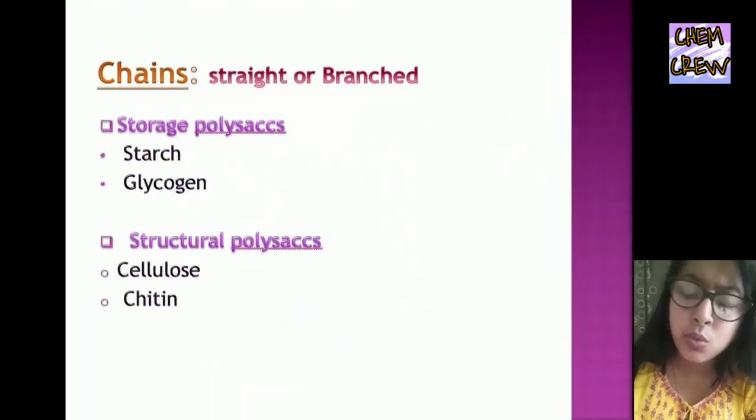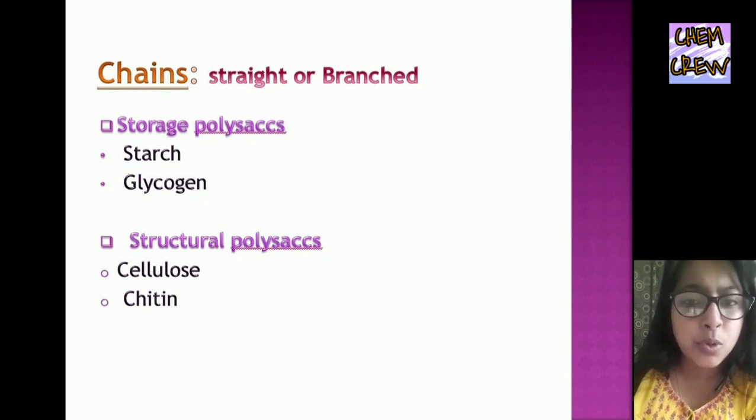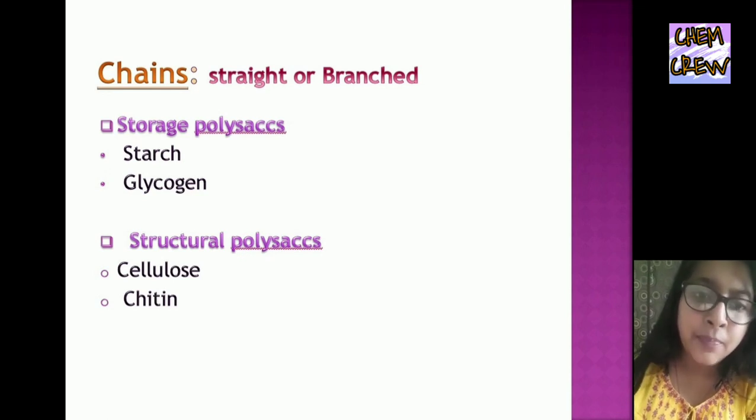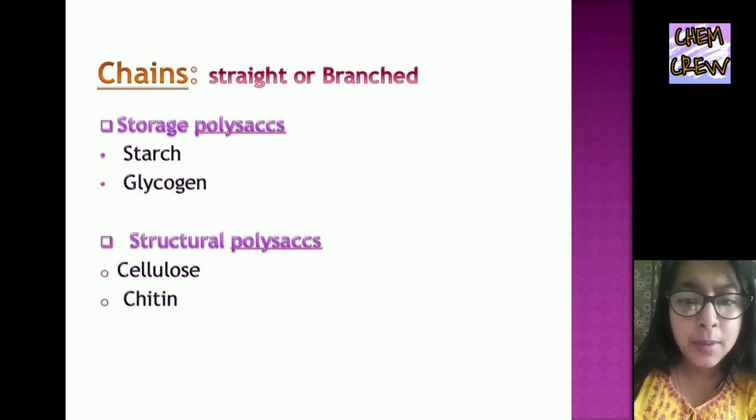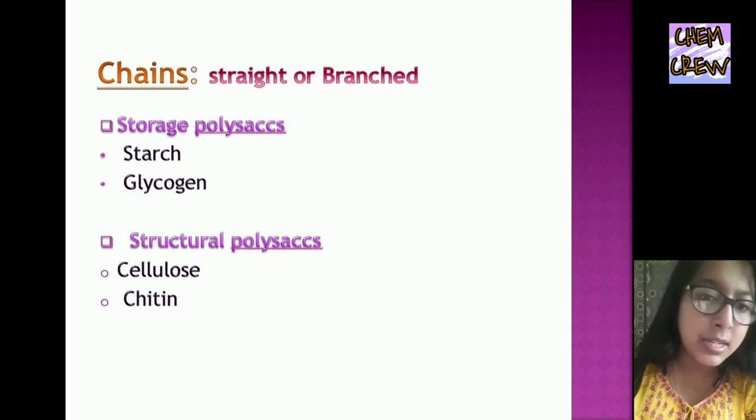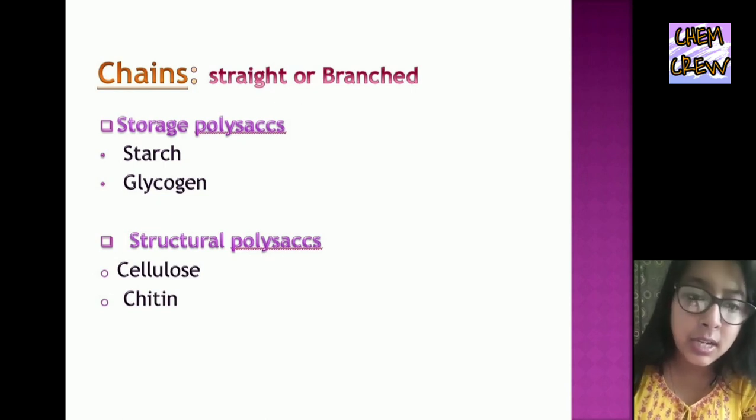Polysaccharide chains are of two types, straight or branched. Then how many types of polysaccharides are there? Storage polysaccharides and structural polysaccharides. Storage polysaccharides have two types, starch and glycogen, and structural polysaccharides have two types, cellulose and chitin.